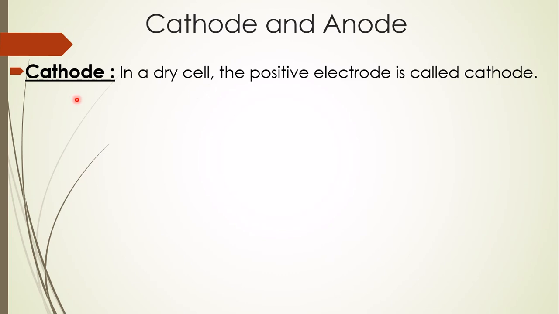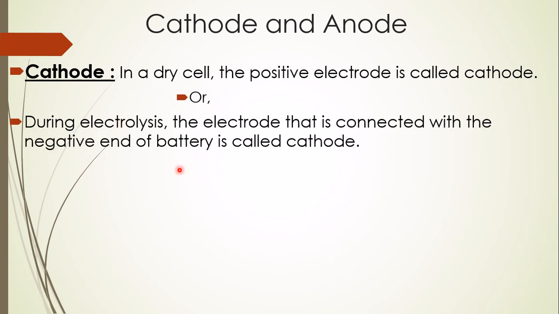Look, when you use a dry cell, I have told at first that this is a completely different type of cell. In this type of cell, the positive electrode is called the cathode. But in electrolysis, the electrode that is connected with the negative end of the battery is called the cathode. I am telling again, for a dry cell or that type of cell, the positive electrode is called the cathode, and for electrolysis, the electrode that is connected with the negative end of the battery is called the cathode.